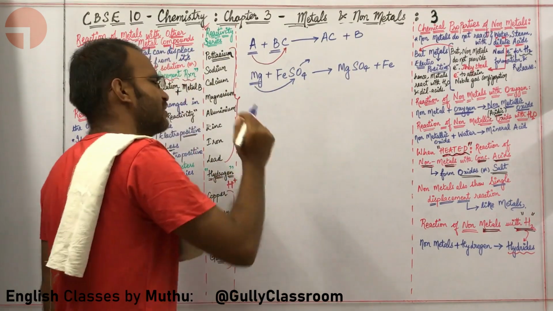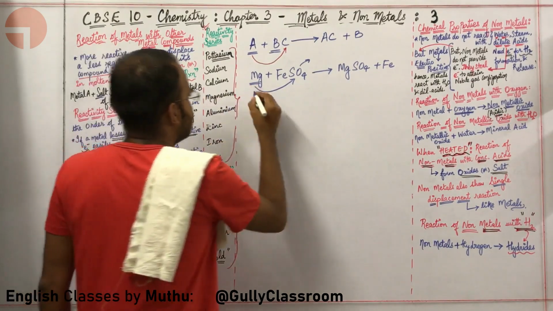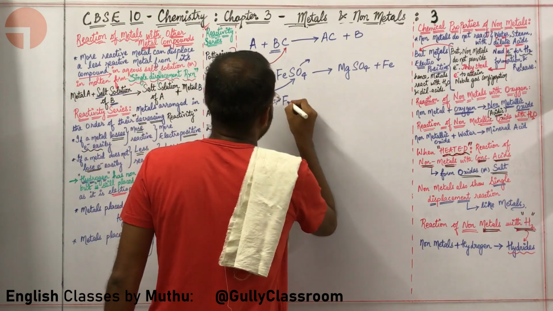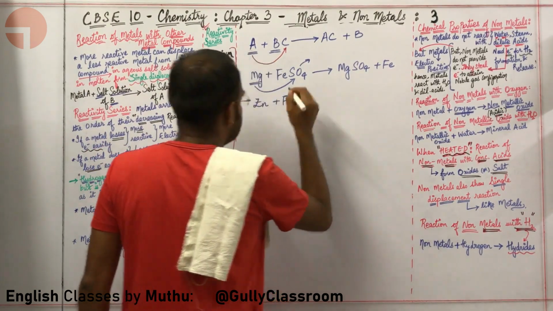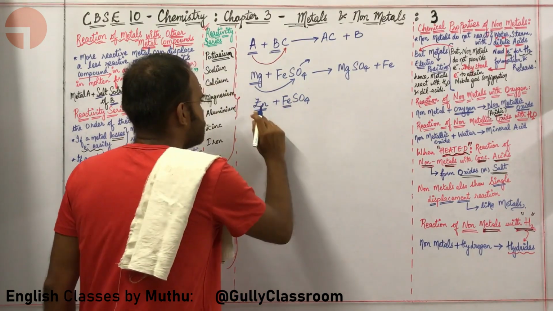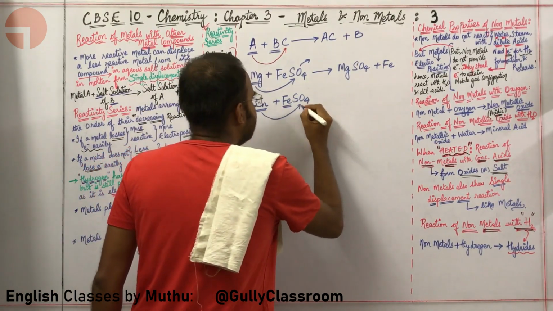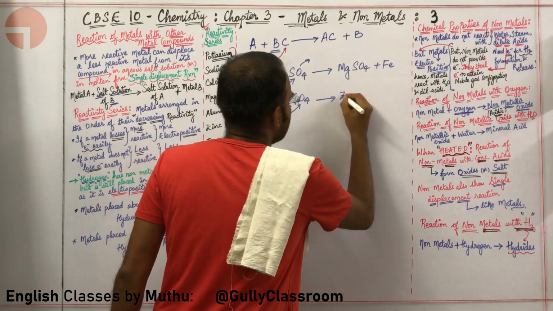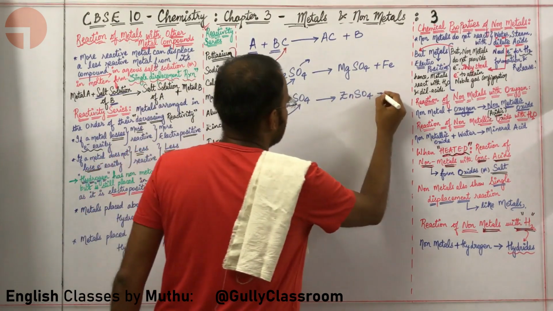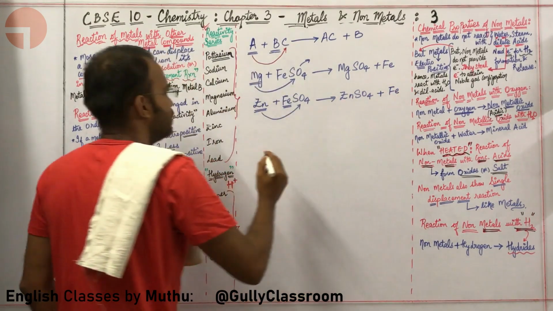Give us another example, sir. Absolutely. Let us take zinc over here. Zinc, when it reacts with FeSO4, what is happening? Zinc is more reactive than Fe. So zinc comes over here, takes SO4 and forms ZnSO4. Here Fe is left out.